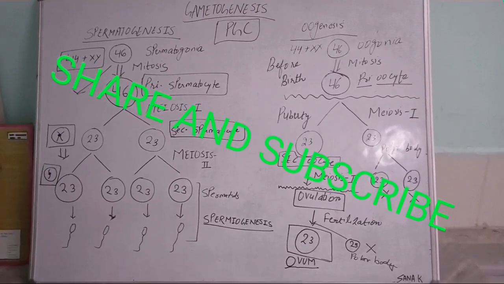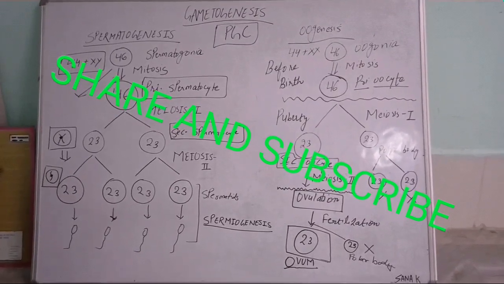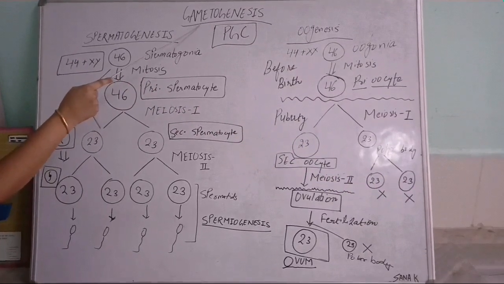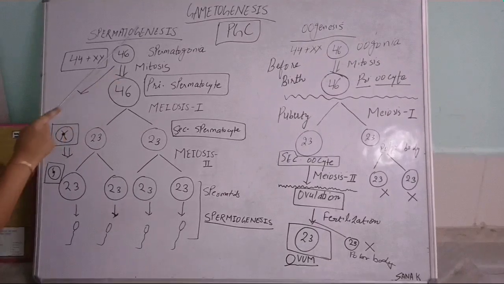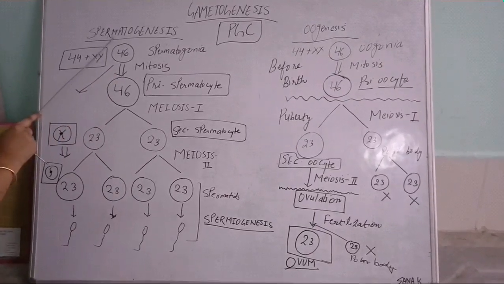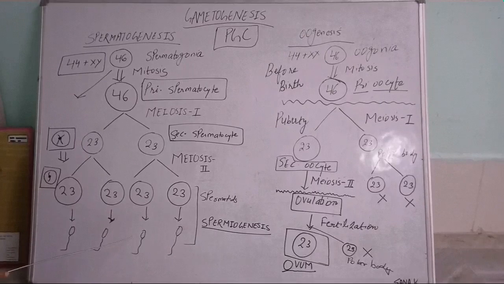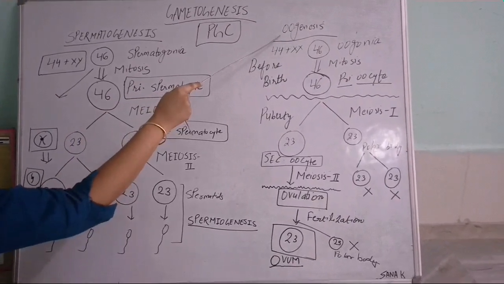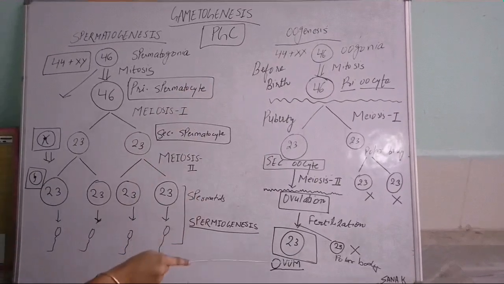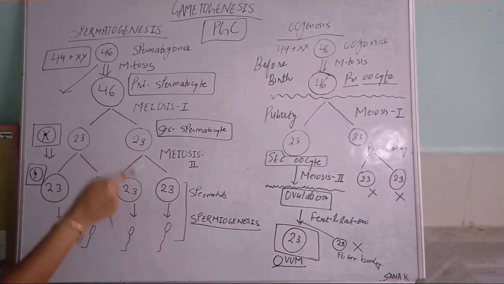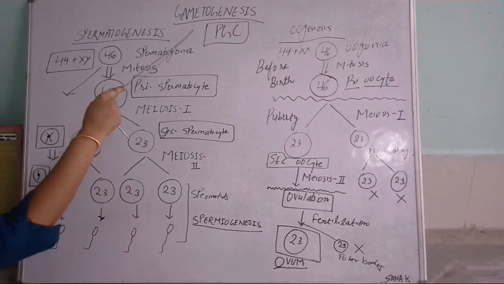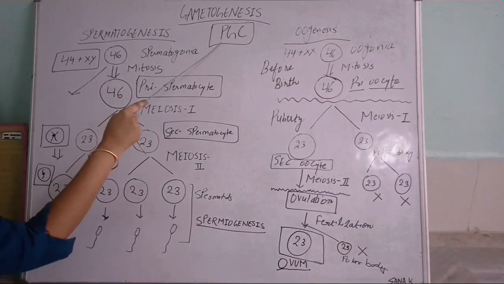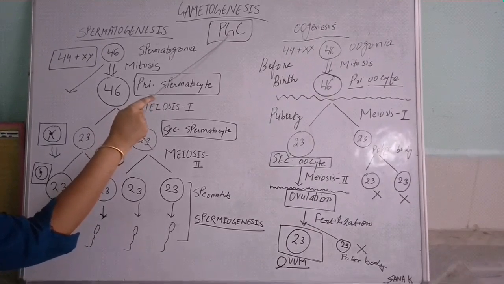Hello all of you. Today I will discuss gametogenesis. Gametogenesis means formation of gametes. In the male it is known as spermatogenesis, meaning formation of sperms. In the female this process is known as oogenesis, meaning formation of ovum. So formation of gametes is known as gametogenesis. And it begins with the primordial germ cells, PGC.